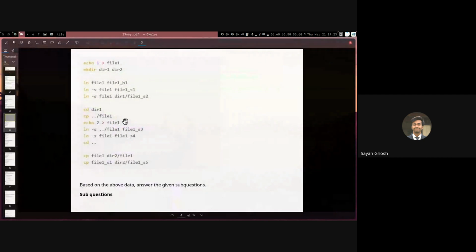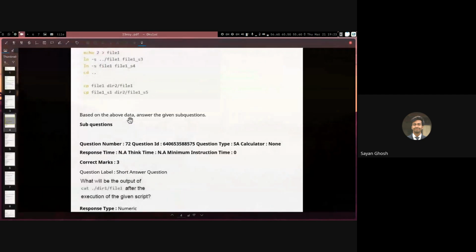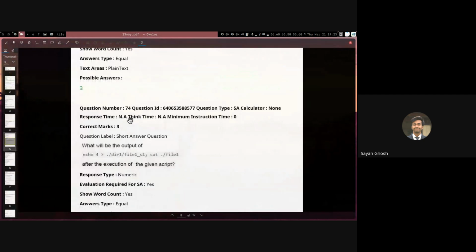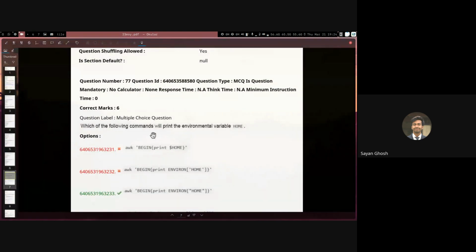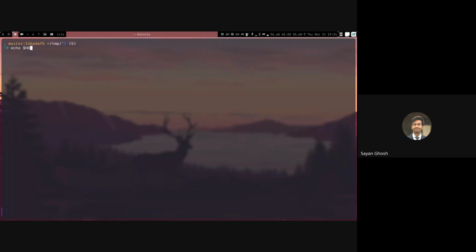Okay, so let's move on to the next question. In the next question, this is a question on awk. So the question is, which of the following commands will print the environment variable HOME? So HOME is a variable in bash that stores the path of your current user's home, which is basically /home/your user's name, unless you are root. Then it will be /root.